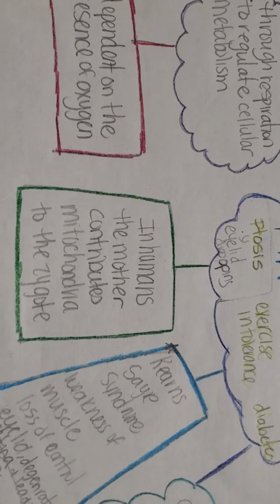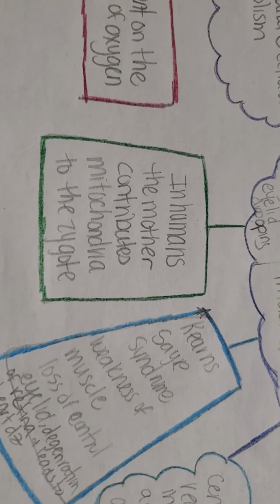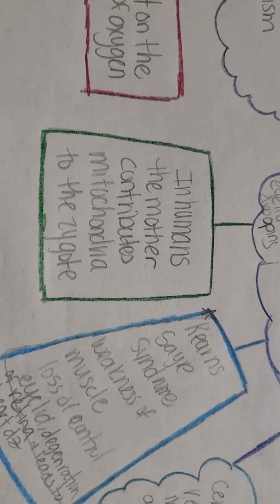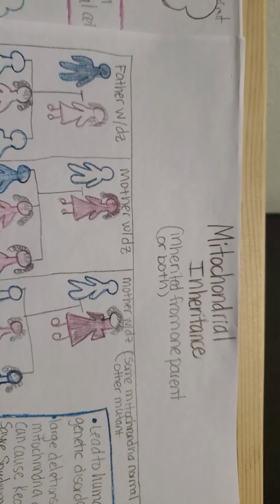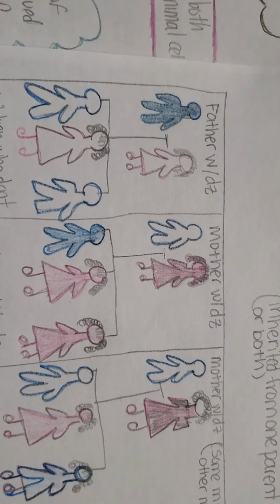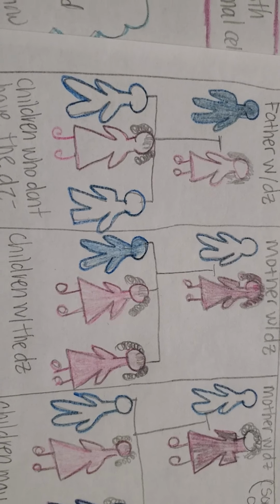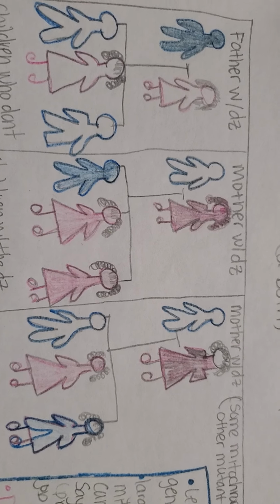And also here, which leads to my next slide, in humans the mother contributes the mitochondria to the zygote. She gives it to the children. Here I have drawn a diagram that talks about mitochondrial inheritance. So in the first example, you have a father that has the disease, so he's shaded in blue. There are their children, and the children do not have the disease. But then you have a mother that has the disease, so she's shaded pink.